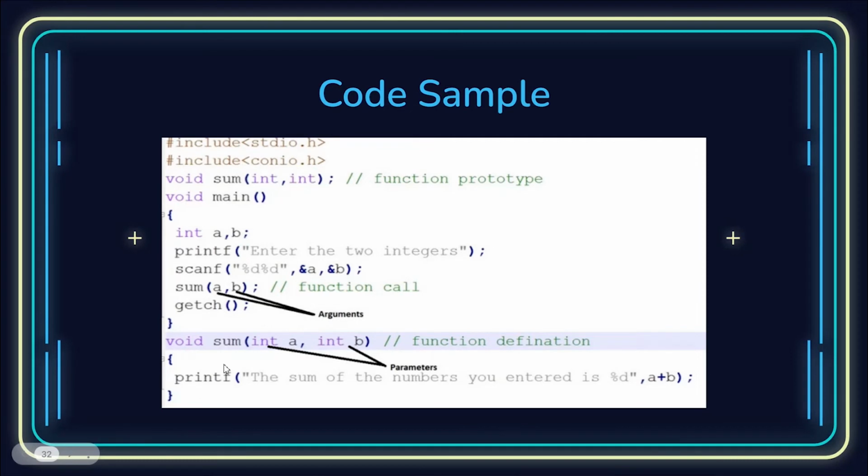So void sum(int a, int b), and then printf "the sum of the numbers you entered is", a plus b. So it will print the sum of the numbers you entered, and then it will return the sum of the two entered variables. I hope this is clear.